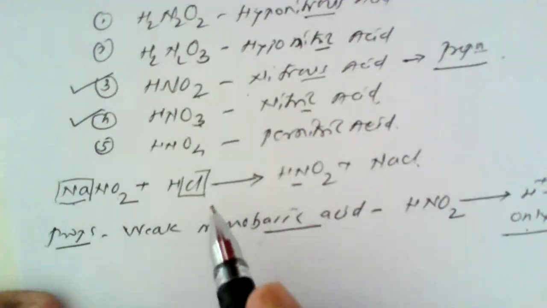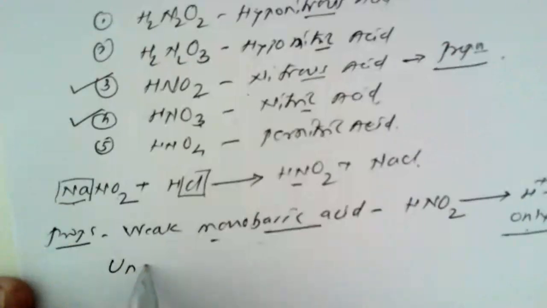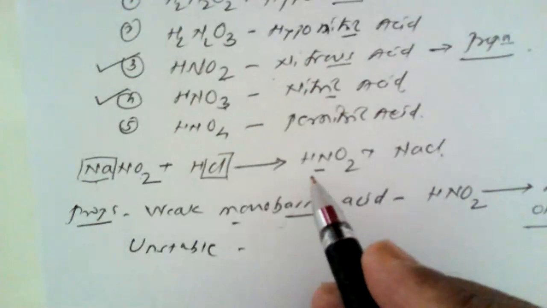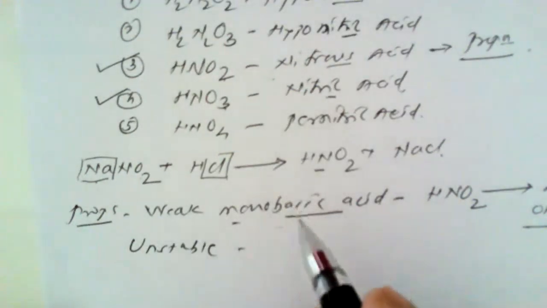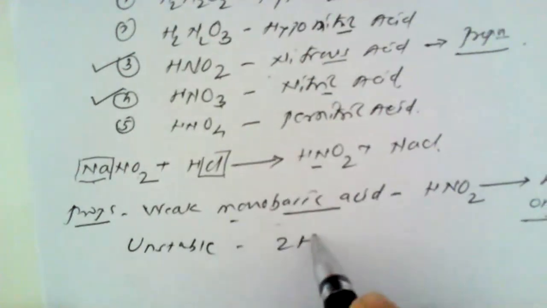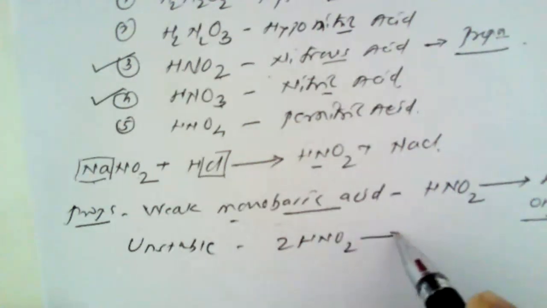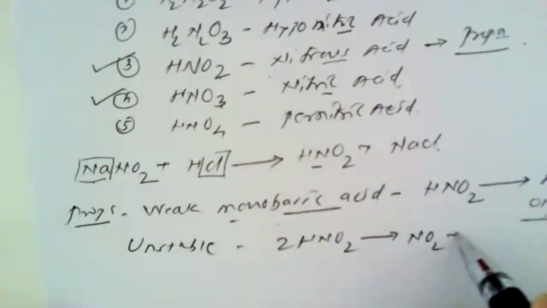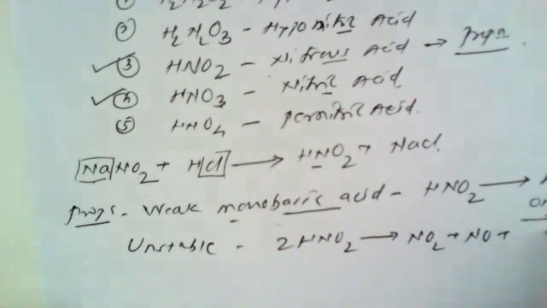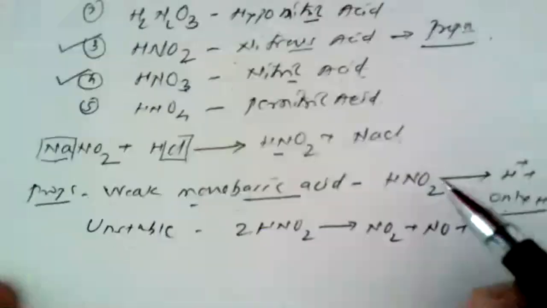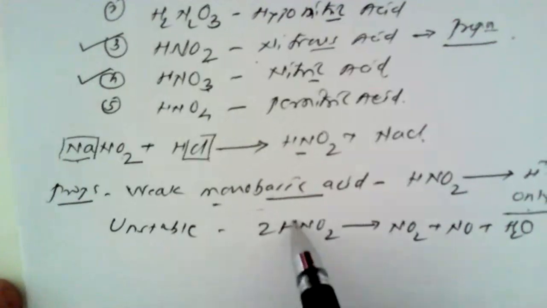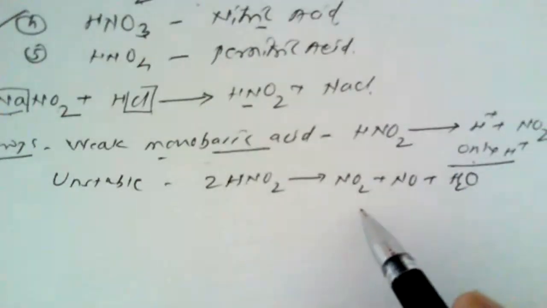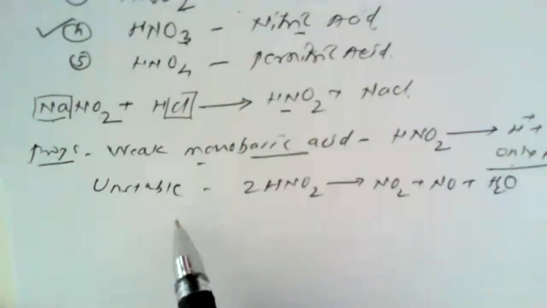Secondly, nitrous acid is extremely unstable. This is an extremely unstable molecule and it decomposes readily. For example, twice HNO2 gives nitrogen dioxide, then nitric oxide, and water is formed. As it is very unstable, it starts to decompose very easily in air, producing nitrogen dioxide, nitric oxide and water.